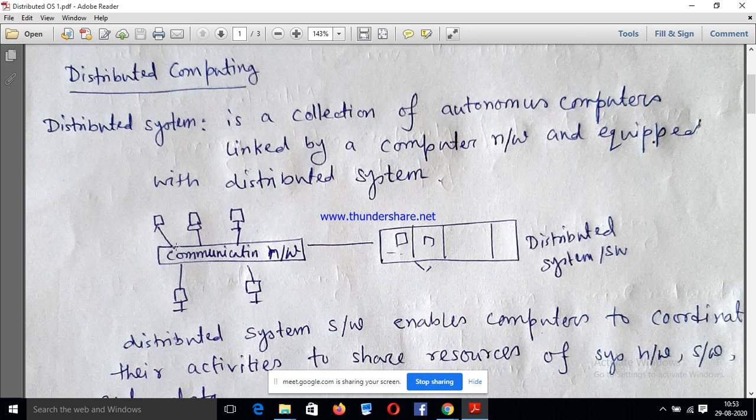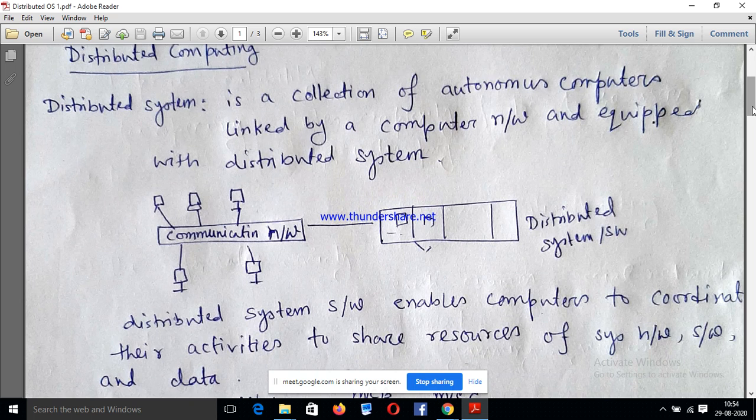The concept of distributed operating system is nothing but 2 or n number of nodes which are independent in nature, bounded with a single communication link or communication network and equipped with one distributed operating system. That is the concept of distributed computing.